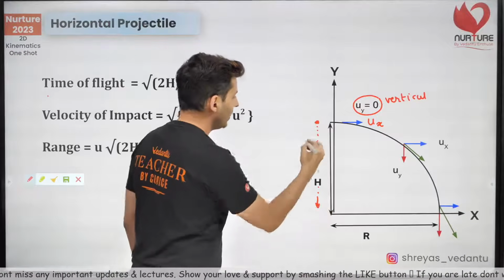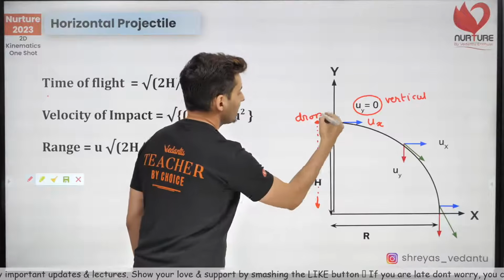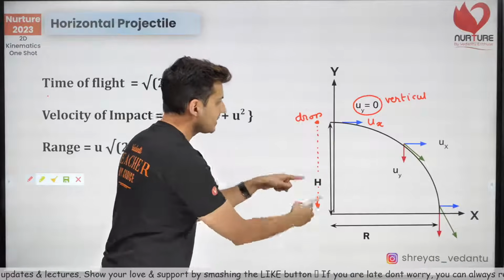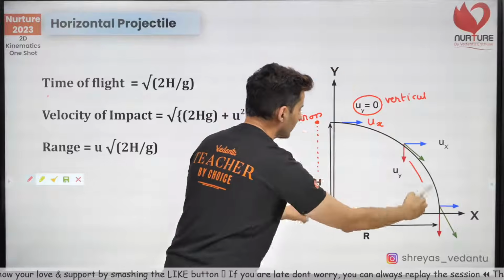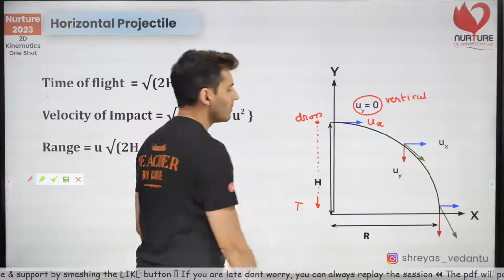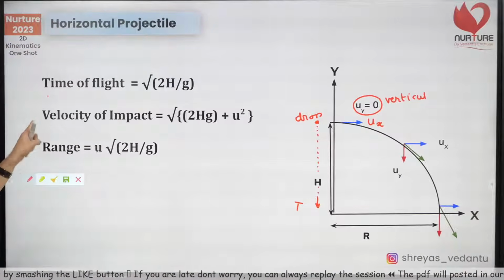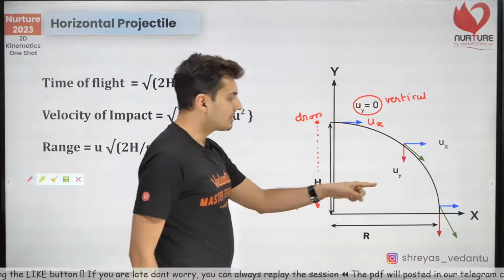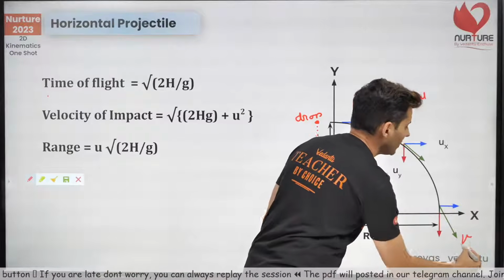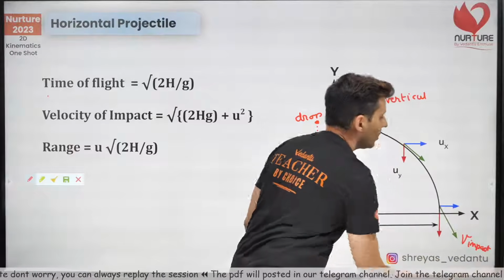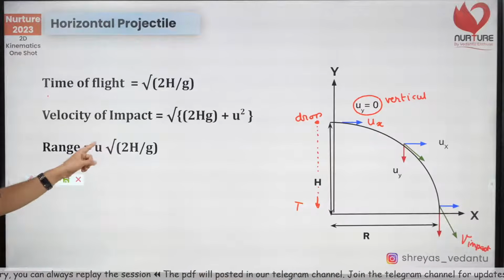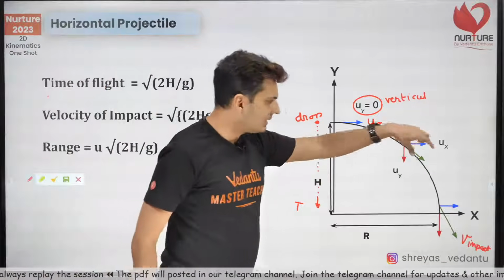If you drop the ball, and if you see how much time it takes, this time and this time will be same because acceleration, displacement in the y direction is same for both these objects. Velocity of impact, that's the speed with which it hits over here. This is the velocity of impact. That will be both the velocities resultant.